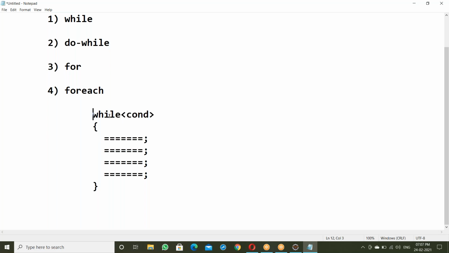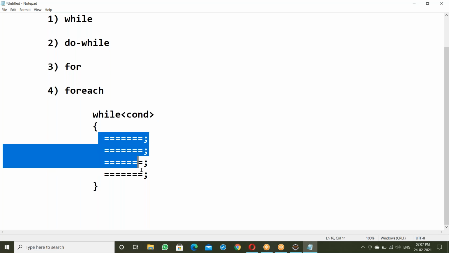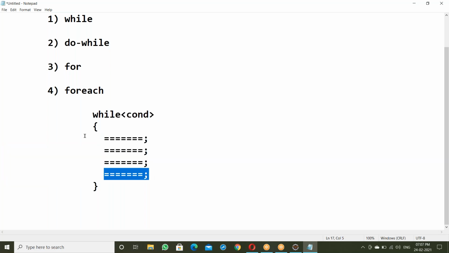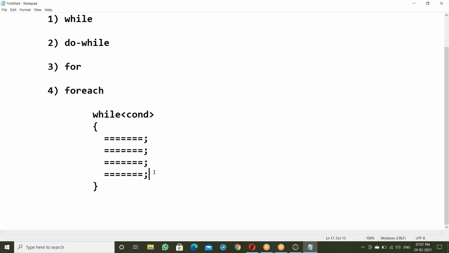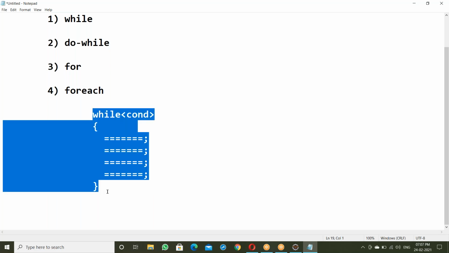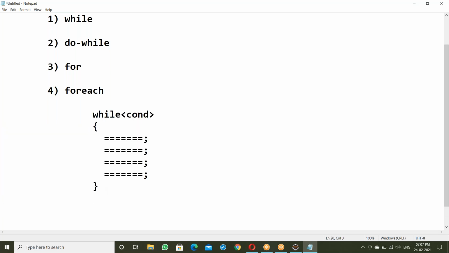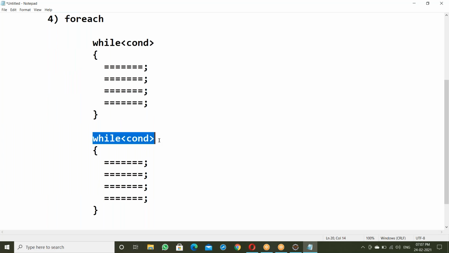While condition: suppose the condition is true, the same statements execute. After finishing the last statement, it goes back to the condition, again true, same statements. Again true, same statements. Suppose the condition is false, the loop stops. So this is the while loop. Next, do while. How does do while work?